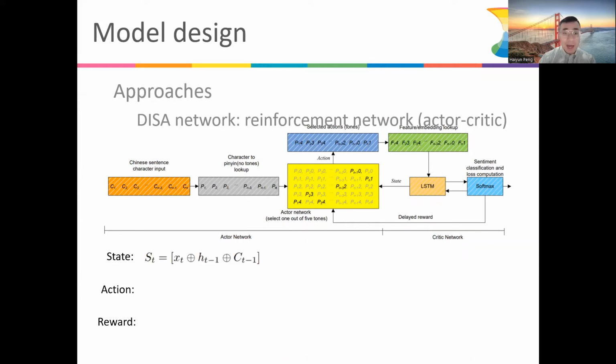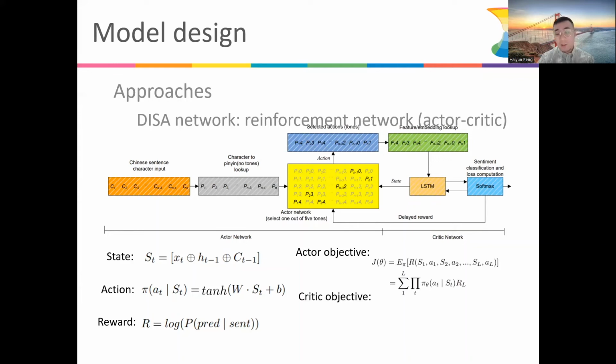So the state, action, and reward are given here. The objective of the actor network is to maximize the selection of the correct action, or intonations, for each pinyin, whereas the critic objective is to increase the accuracy of the sentiment polarity.